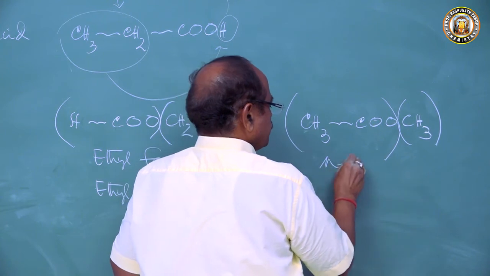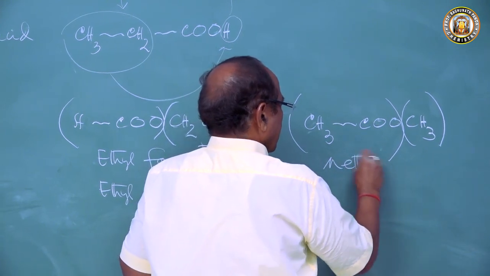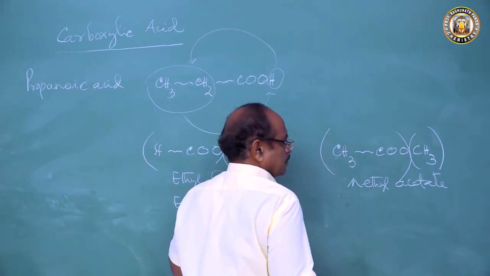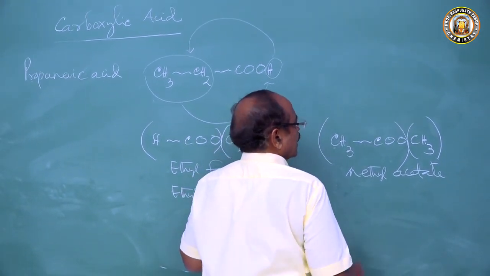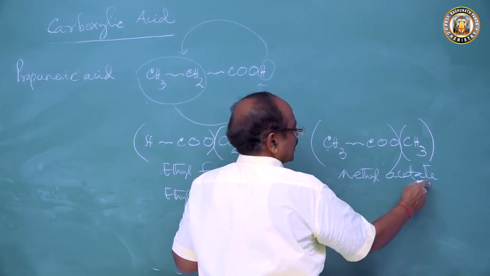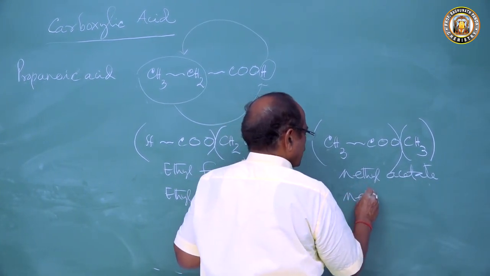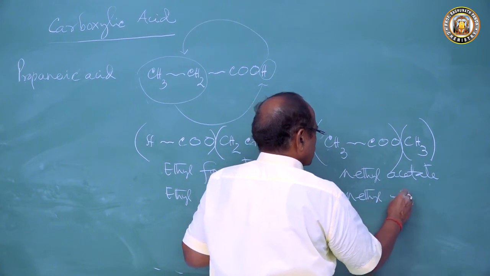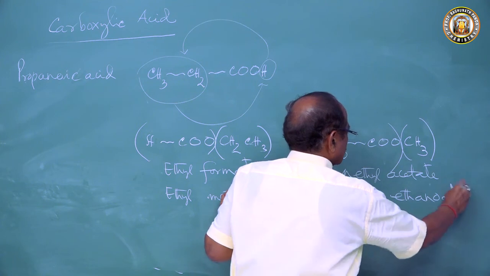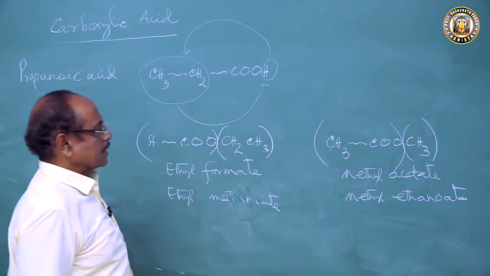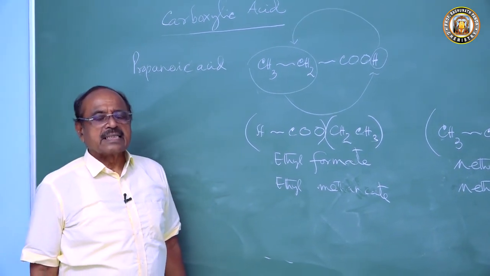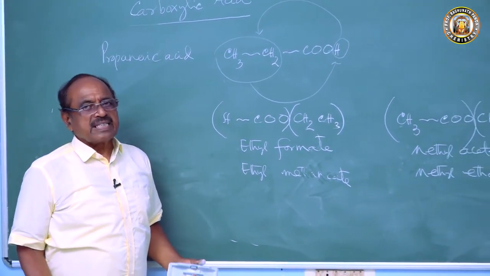So this is methyl acetate, or methyl ethanoate; its IUPAC name is methyl ethanoate. This is the way they exhibit functional isomerism. All carboxylic acids are functional isomers of esters.